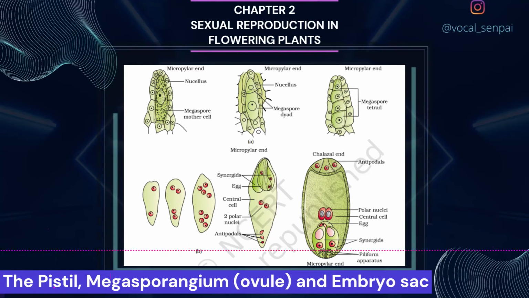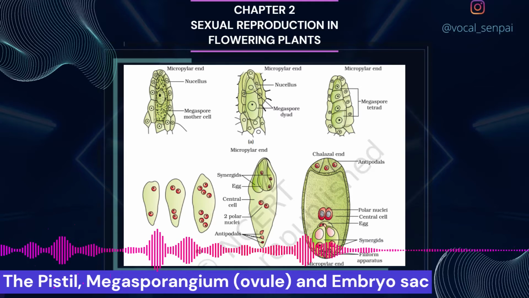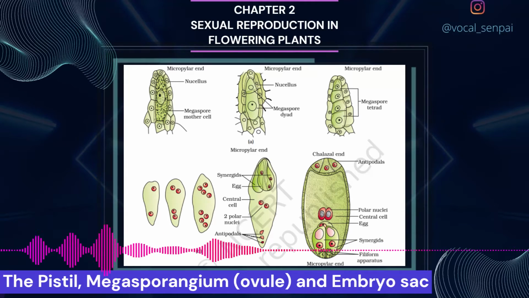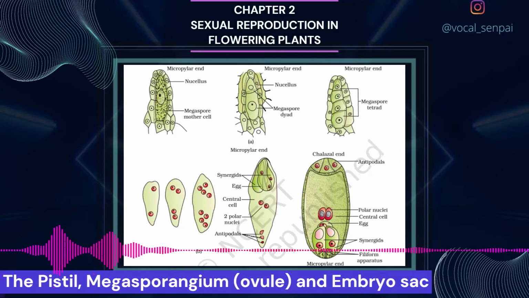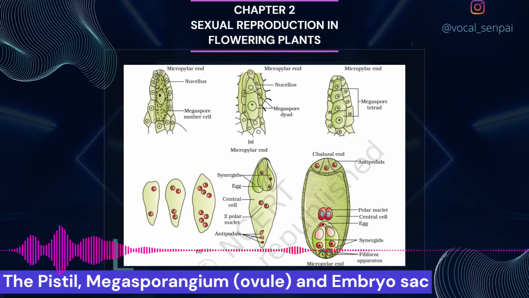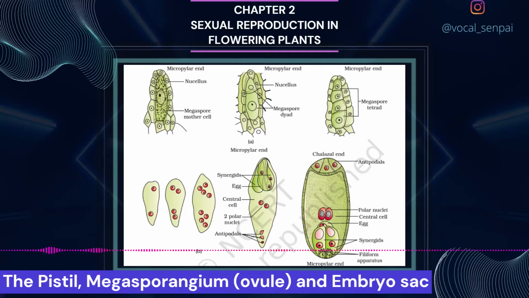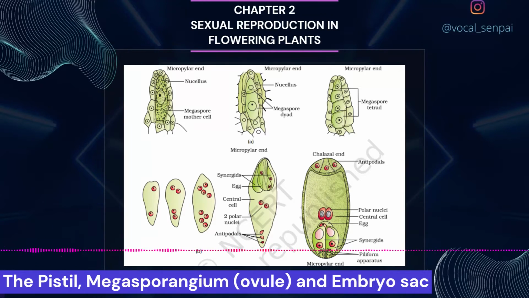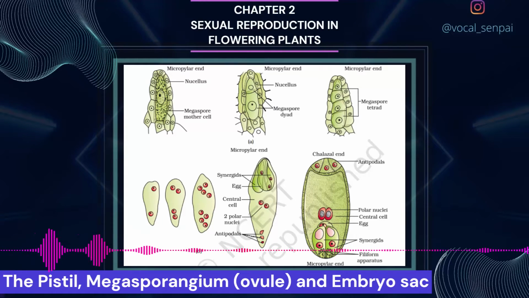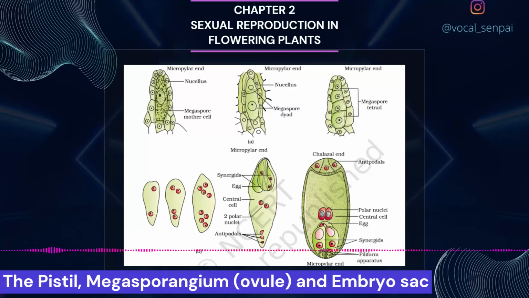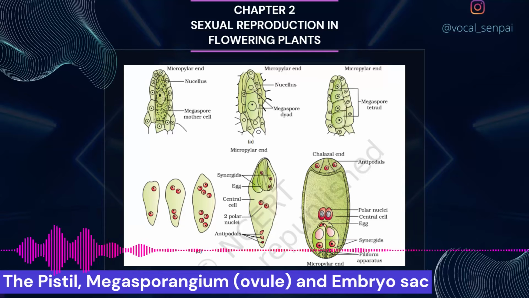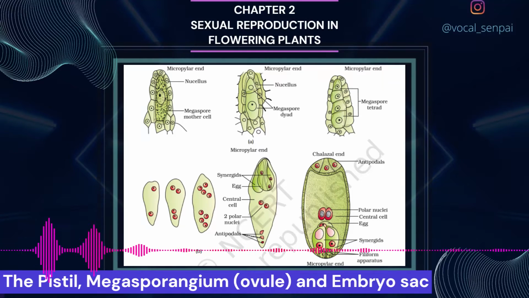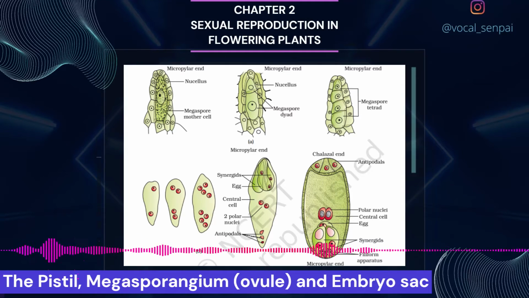Female gametophyte. In a majority of flowering plants, one of the megaspores is functional while the other 3 degenerate. Only the functional megaspore develops into the female gametophyte, the embryo sac. This method of embryo sac formation from a single megaspore is termed monosporic development. What will be the ploidy of the cells of the nucellus, MMC, the functional megaspore and female gametophyte?